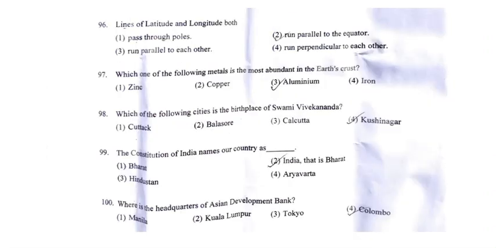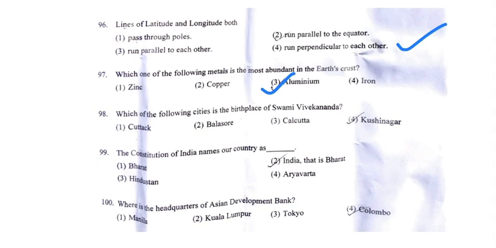Now coming to some other questions, which are lines of longitude and latitude both dash. So what they do? First is pass through poles, second is run parallel to the equator, third is run parallel to each other, and fourth is run perpendicular to each other. Therefore, our answer will be the fourth option, run perpendicular to each other. Next is, which one of the following metals is the most abundant in the Earth's crust? So answer for this question will be the third one, which is aluminium.